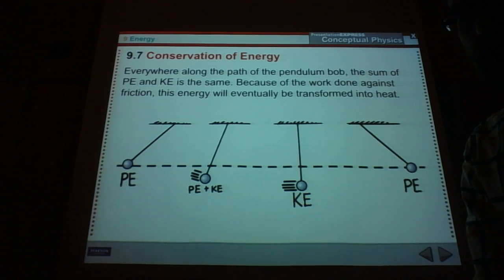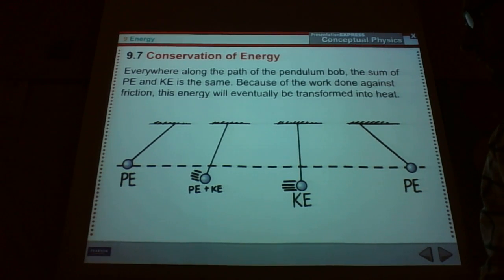Whatever the potential energy is at the top of the swing, it's going to be the same amount of energy at the bottom of the swing, but those two numbers are going to equal each other. The difference is one of them's potential energy and the other's kinetic energy. Here's another example.